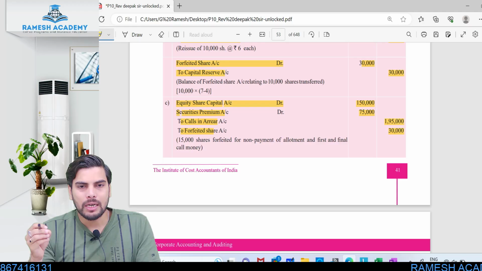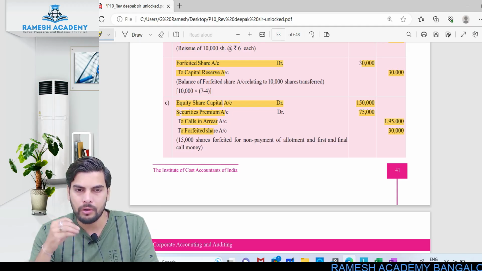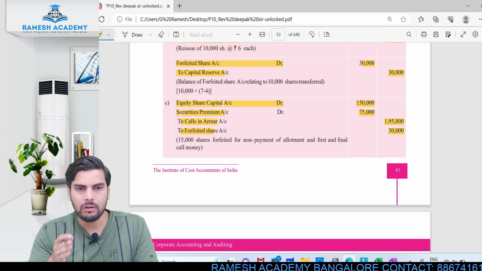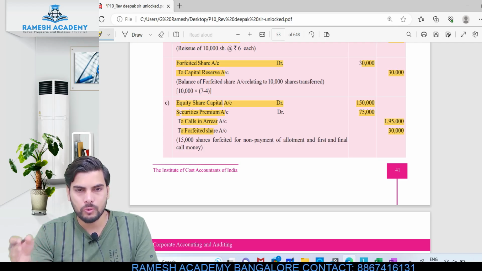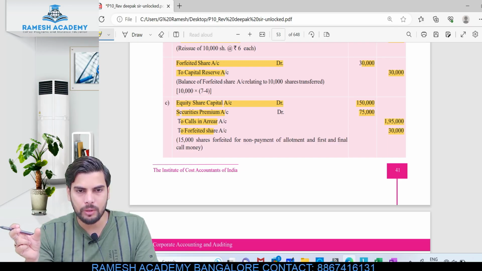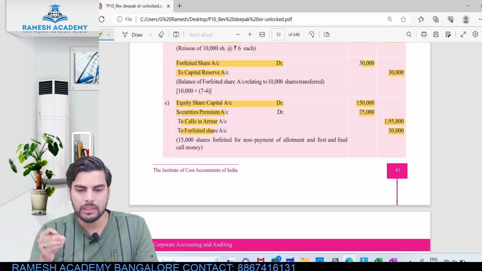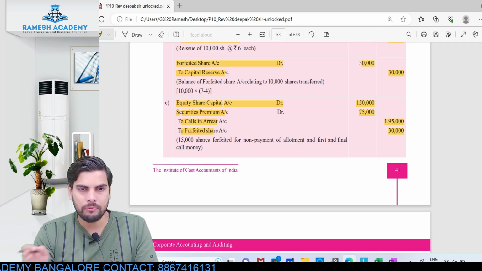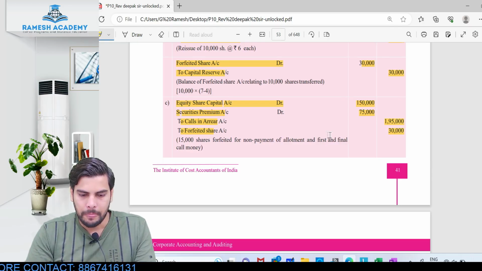So they have clearly mentioned that securities premium is included at allotment, and he may default at allotment. It means premium is not being received. Whenever premium is not being received, we need to give effect to securities premium. The reason is very simple. While passing the due entry for allotment money, we would have passed an entry like this: share allotment account debit to share capital, to securities premium. We would have credited the securities premium. Now that it is not being received, we need to reverse it. Otherwise, my books of accounts will be showing securities premium of 75,000, although it is not being received. So that's the reason we reverse this securities premium when it is not collected. So this would be the entry.